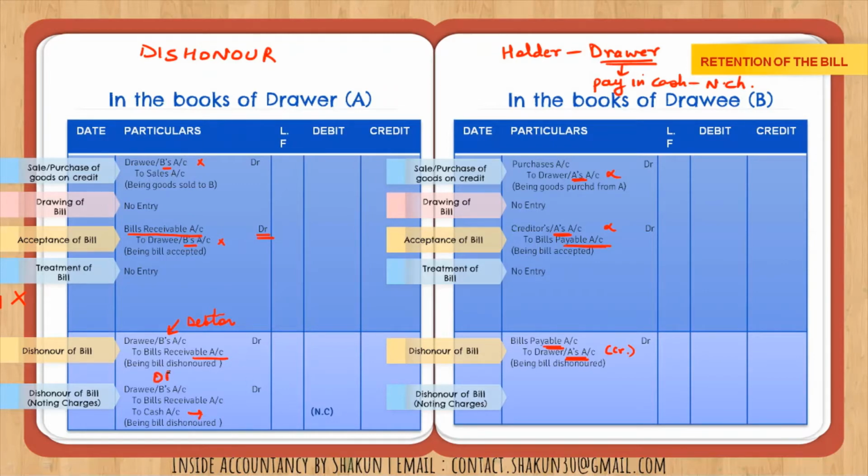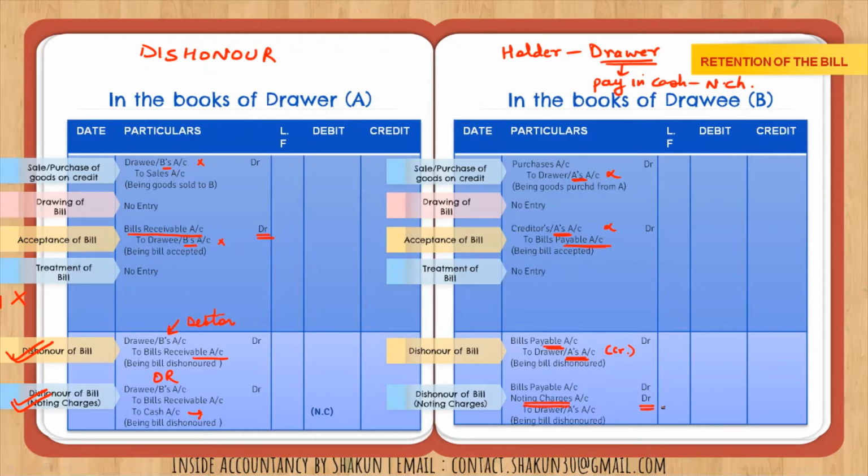So I have written "or" here. Either the noting charges will be there or will not be there. In case the noting charges are not there, then you will pass this entry. If the noting charges are there, then you will also incorporate noting charges. In the books of drawee, again, in the same entry, we are going to incorporate noting charges, where noting charges, as you can see, is debited.